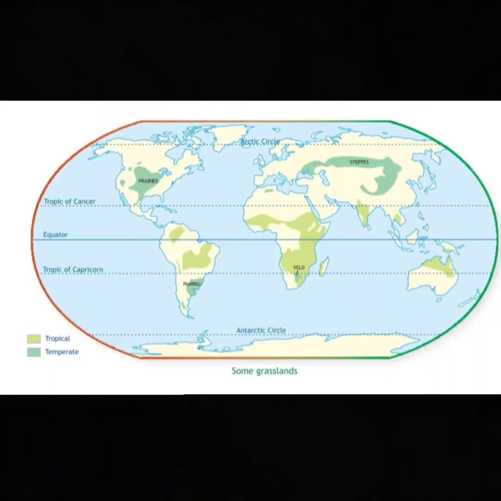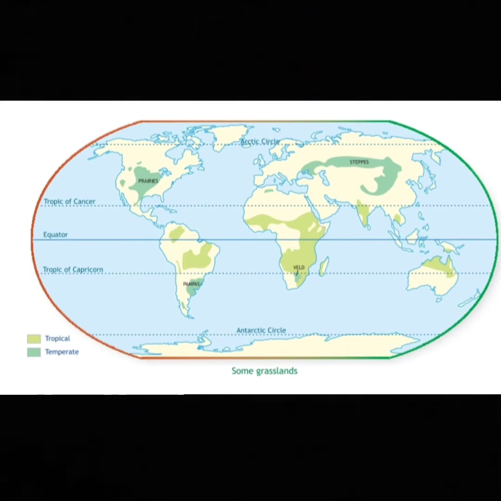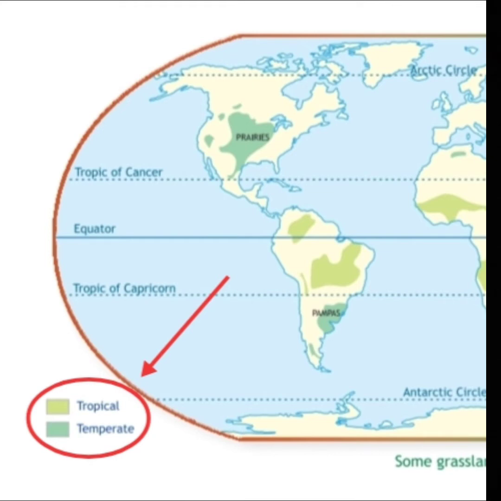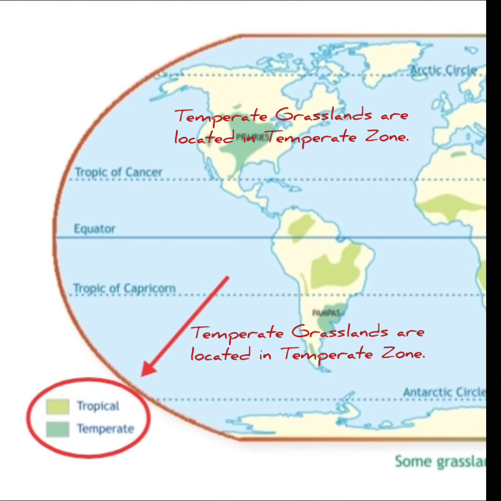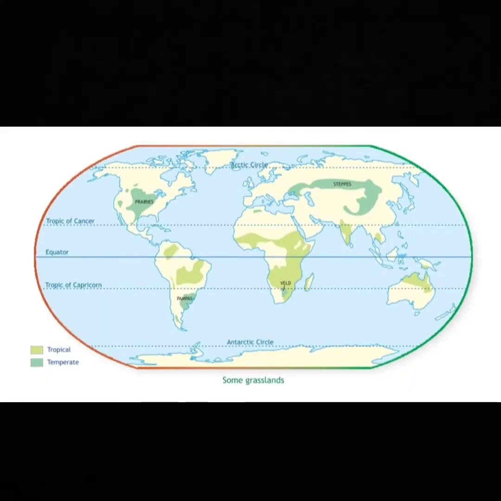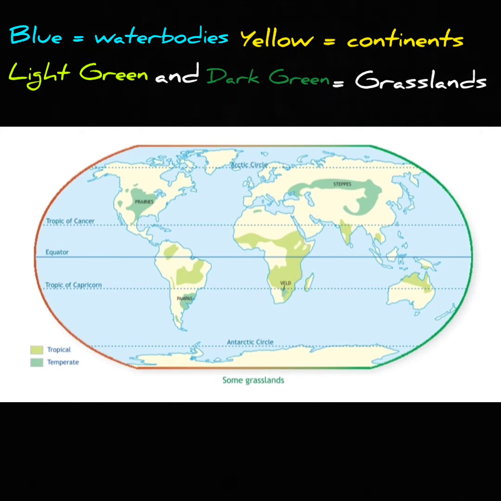Now come to the chapter. Now I am explaining the map. So look at this carefully. This is a map of some grasslands. There are two main kinds of grasslands, tropical grasslands and temperate grasslands. As the name itself describes, those grasslands that come in the tropical zone are called tropical grasslands and those that come in the temperate zone are called temperate grasslands. Four colors are given in the map. Blue stands for water bodies, yellow stands for continents, light green and dark green stand for grasslands.